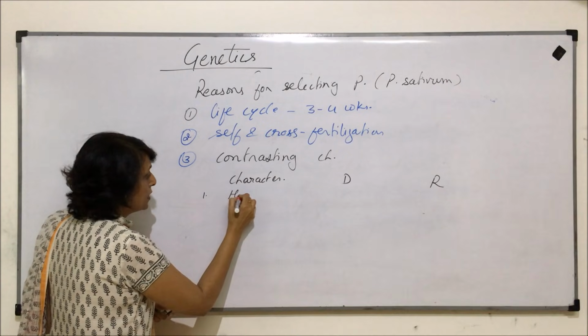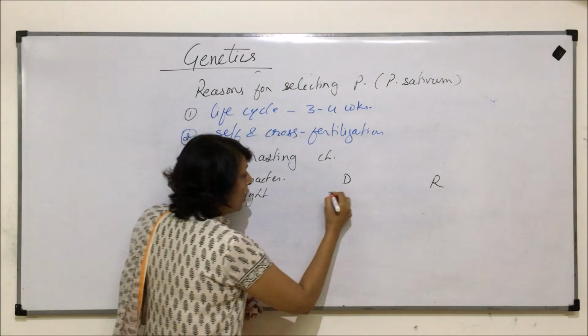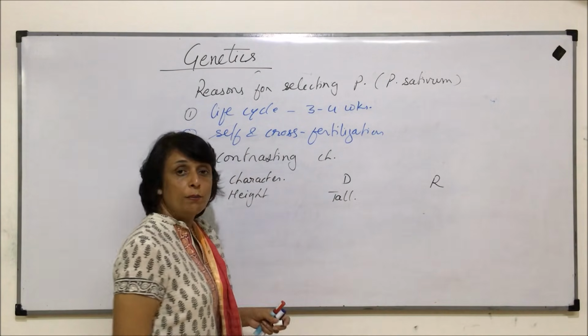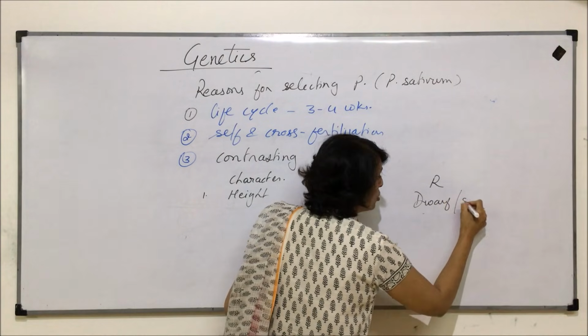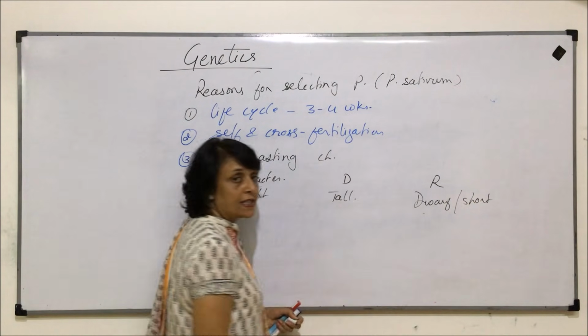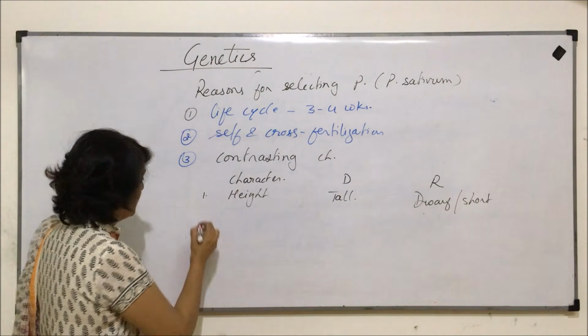First was height of the plant. Tall was dominant and dwarf or short was recessive, and contrasting. So tall and dwarf, there is no ambiguity.